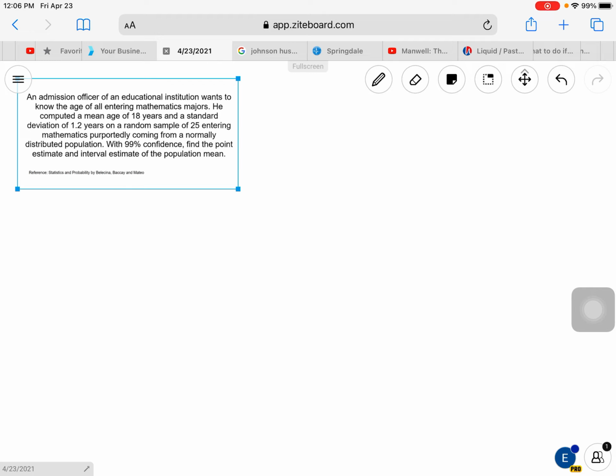So let us try to write down first the given values. We have our sample mean, which is 18, and our standard deviation, which is the sample standard deviation, 1.2.